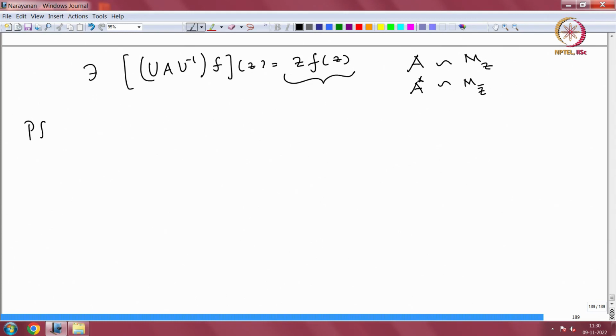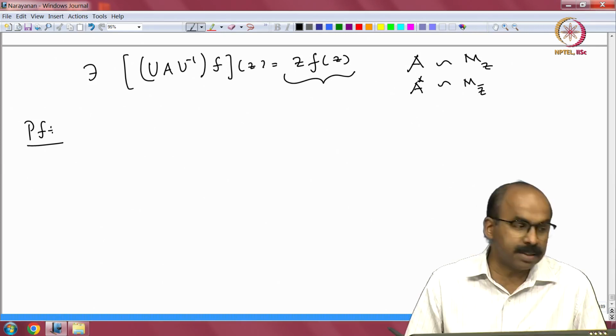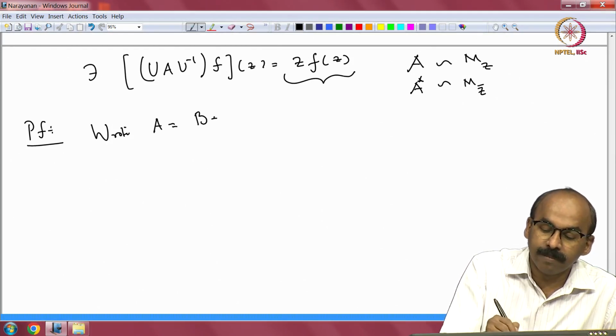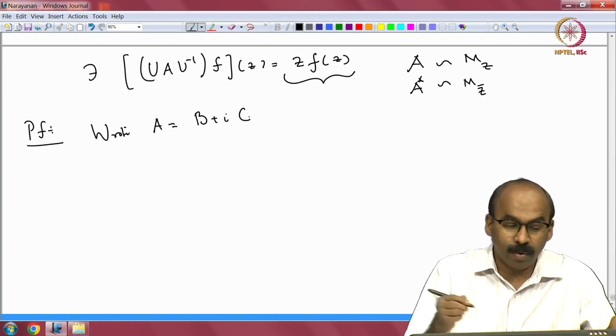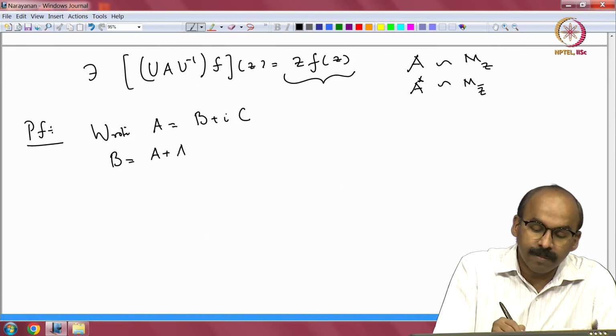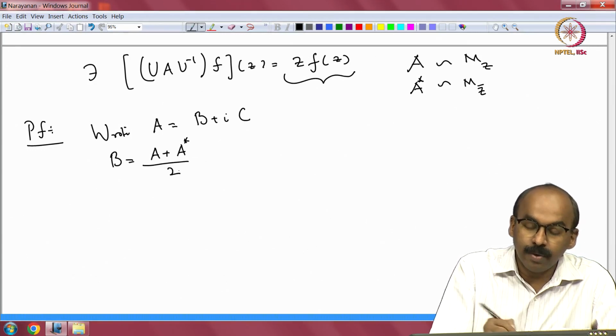Proof: we will deduce it from whatever we did for self adjoint operators, that is, for the commuting family of self adjoint operators. So where are the self adjoint operators? A is normal, so you look at its real and imaginary part. Write A equal to B plus iC. B is going to be A plus A star divided by 2.